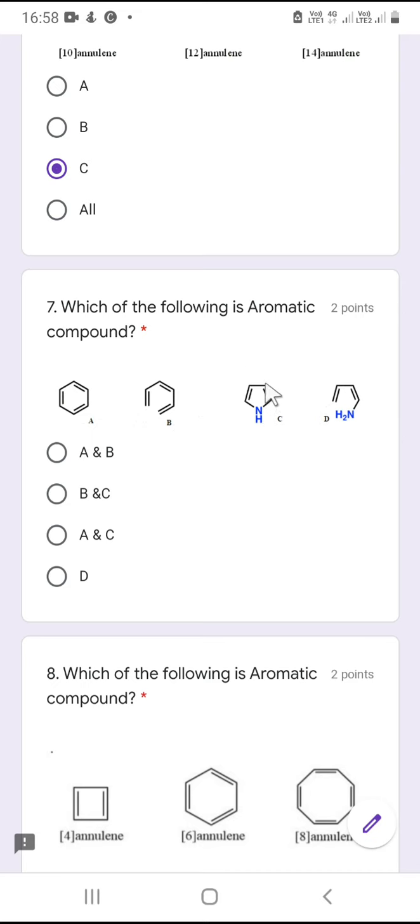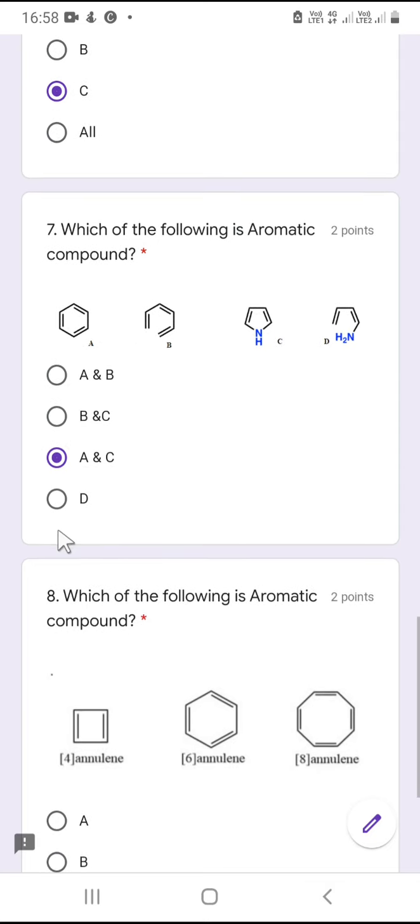C is a pyrrole and the nitrogen lone pair is now involved in delocalization, in the aromatization. That's why it contains 6 pi electrons and it is cyclic, planar and fully conjugated. So C is also an aromatic compound, and D is not cyclic, that's why non-aromatic. So the correct answer for question number 7 was compound A and compound C, that is the third option. A and C are aromatic in nature.